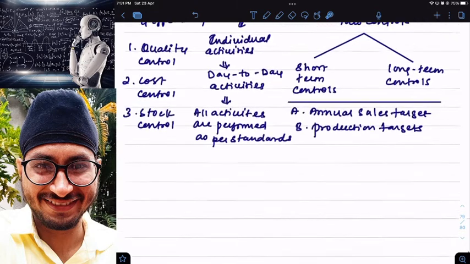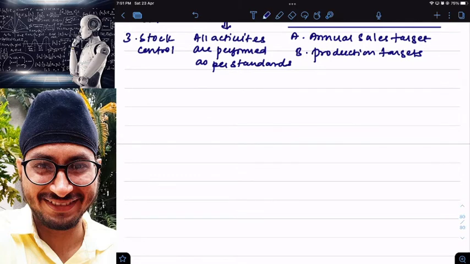Then what is the third type? Then we have strategic controls. The last type of controls we have is strategic controls. Why are strategic controls implemented in the organization? There are two reasons for management to implement strategic controls.